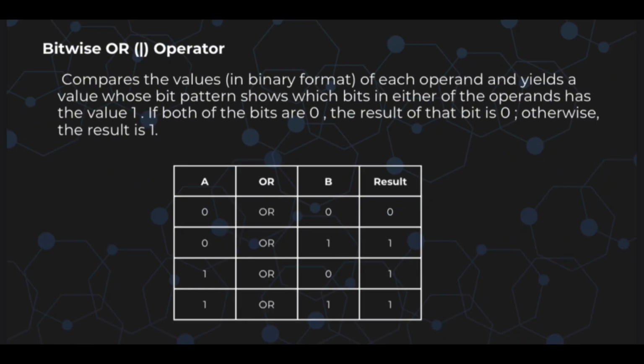The bitwise OR operator, the second, compares the value of each operand and yields a value whose bit pattern shows which bits in either of the operands has the value 1. If both of the bits are 0, the result of the bit is 0. Otherwise, the result is 1. If both bits are 0, the result is 0, and the rest are 1. If both are 00, the result is 0.